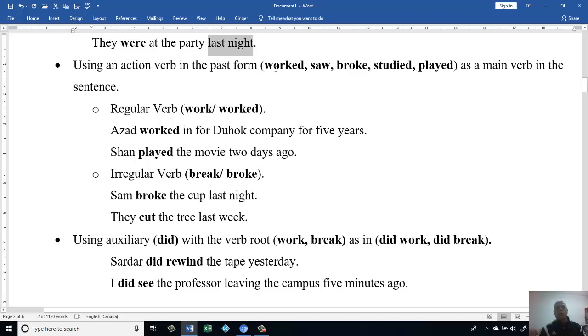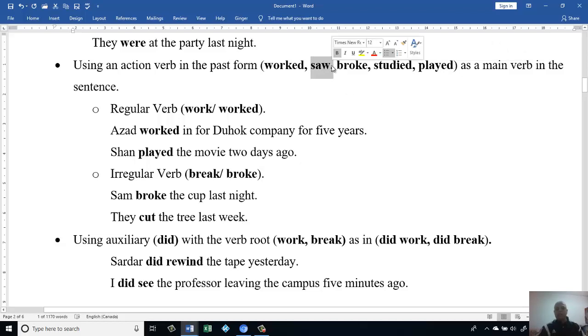Sometimes we say worked, then we have saw, we have broke, studied, played. If we look here, we call them regular verbs. It means we add -ed to the end of the verb. In that case, the action happened in the past. Or maybe it's irregular, then we have to memorize it.